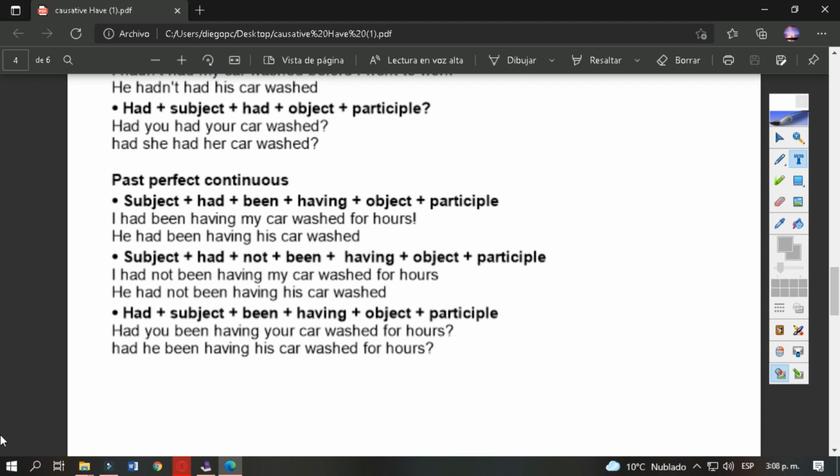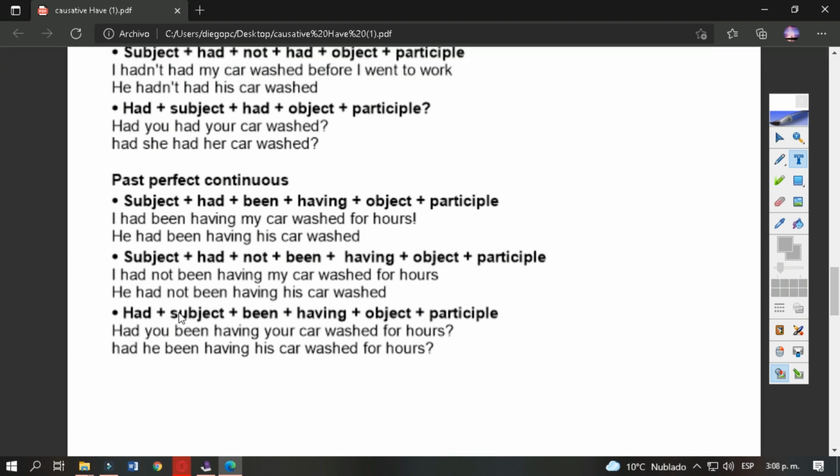In questions, as in the previous examples, we begin with had if we don't need a WH word. The subject, the be in the past participle, having because it's continuous, your car, the object, and wash, the past participle.